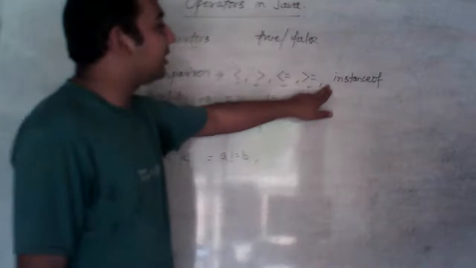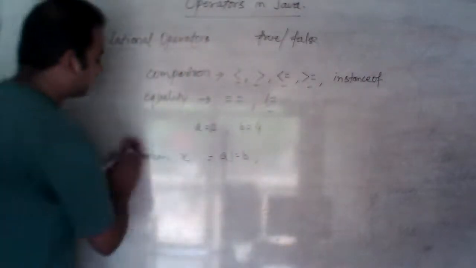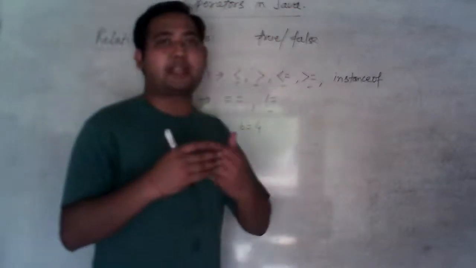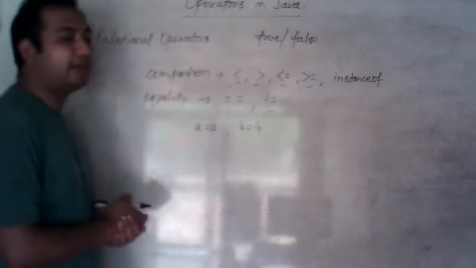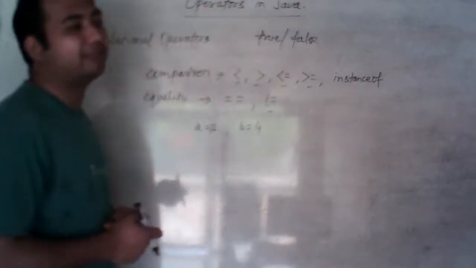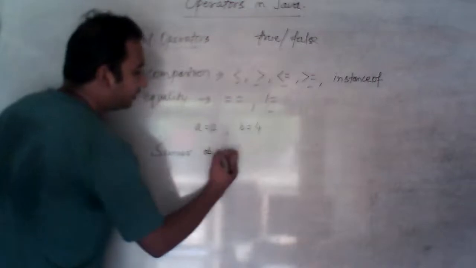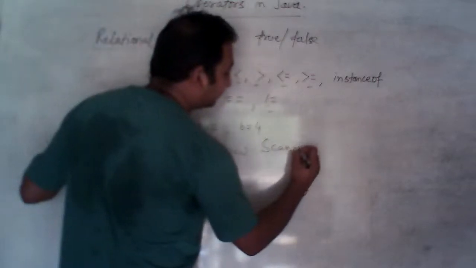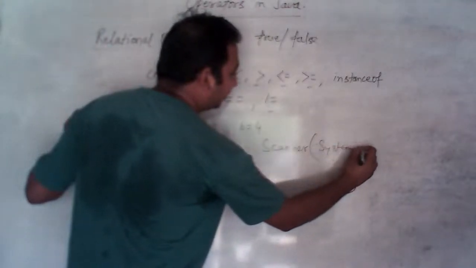Now let me tell you where we use the instanceof operator. Listen, students. You know, we make objects of a class, like we have made an object of the Scanner class: Scanner ob = new Scanner(System.in).